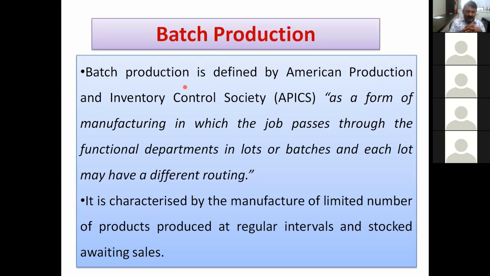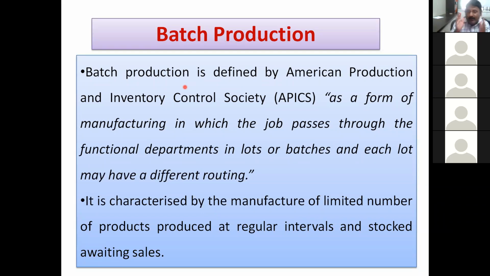batch type production. Batch type production is defined by the American Production and Inventory Control Society, APICS, as a form of manufacturing in which the job passes through the functional departments in lots or in batches.